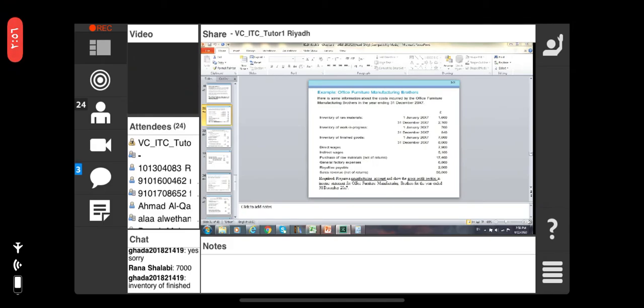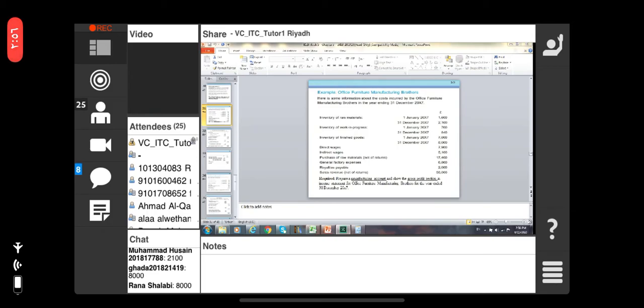The 1st of January will be the opening, right? The 31st of December will be the closing, right? So what is the opening inventory of raw material? Okay, what is the closing then? It is 2,100, right?